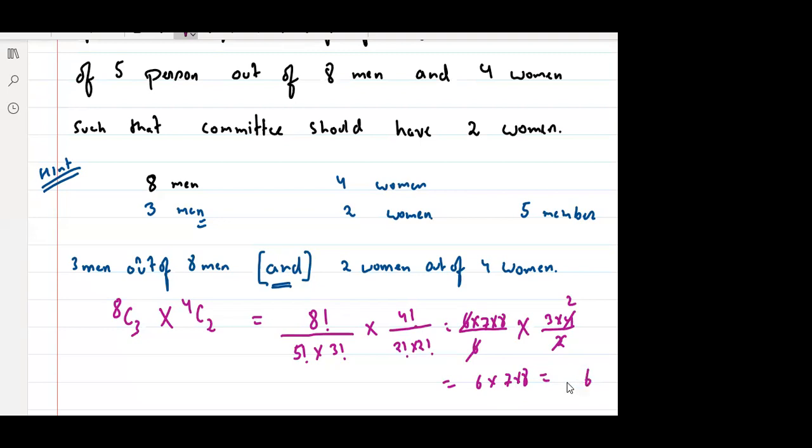It is 336. Okay, correct, easy. Got it, everyone? Tell me, everyone got this? Yes or no? Raise your hand. Everyone got this concept? Everyone should get the concept.